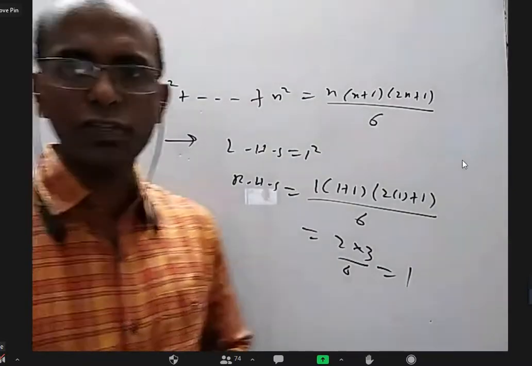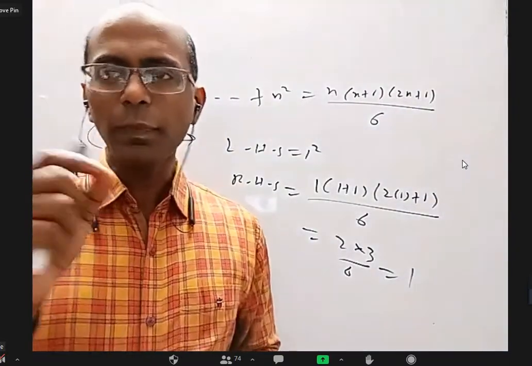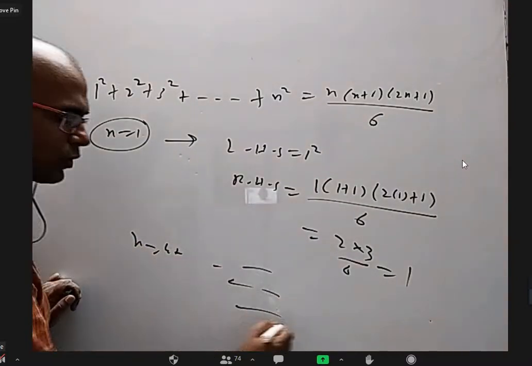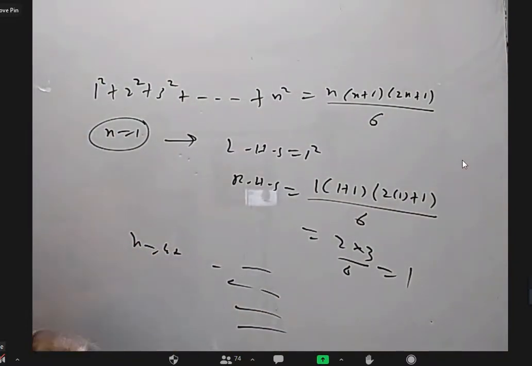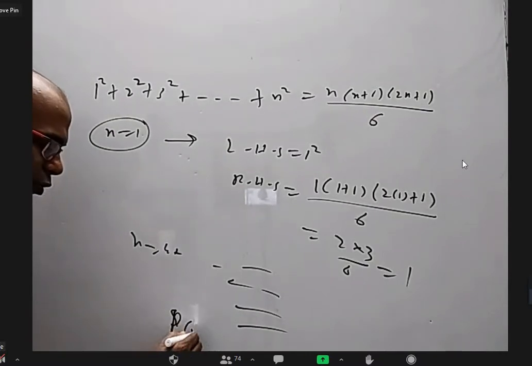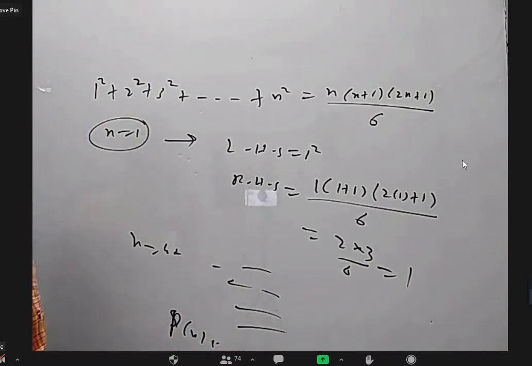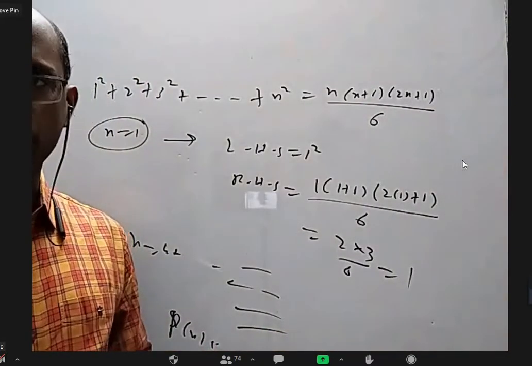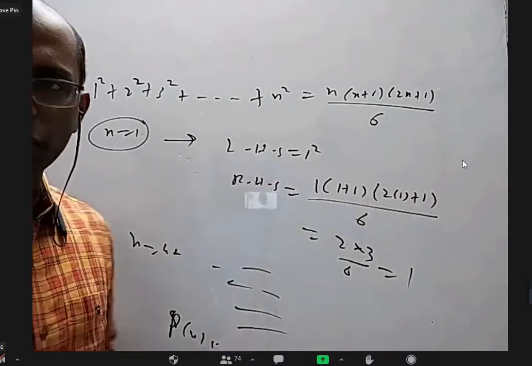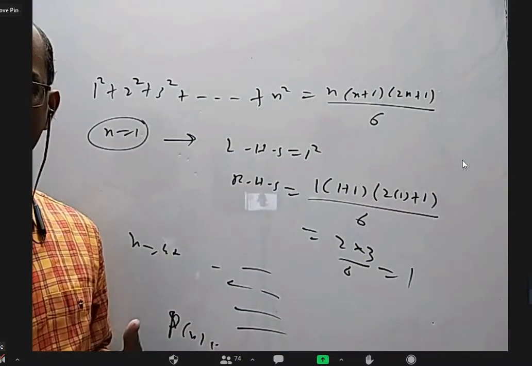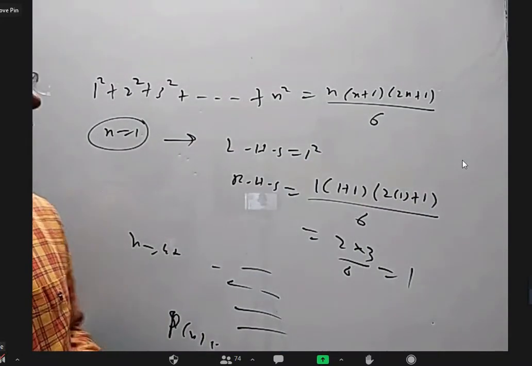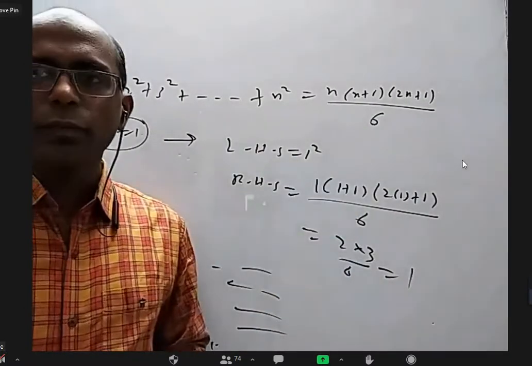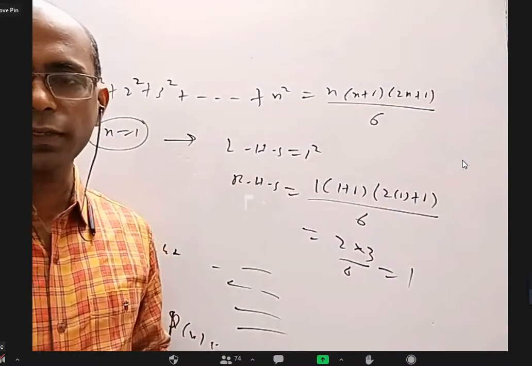One more important point, I was checking your homework. Some people are not writing the working properly. For example, for n equal to k plus 1, they are proving it and they are leaving it there. At least you should write P of n is true for n equal to k plus 1. Hence, by the principle of mathematical induction, P of n is true for all n belongs to N. And you are required to write the question once again. Did I say that or not? Yes, sir. So that is the reason I'm telling you don't write notes, because I am not writing all that working, but you write all that working. I'm saying that, right?